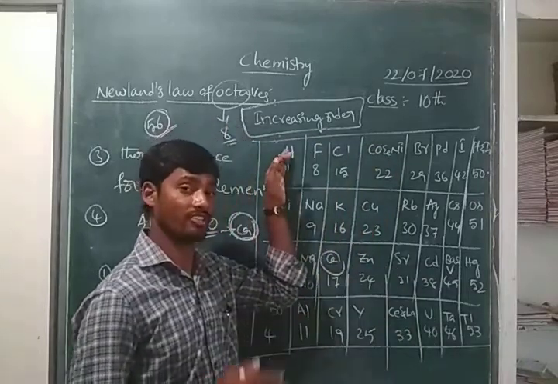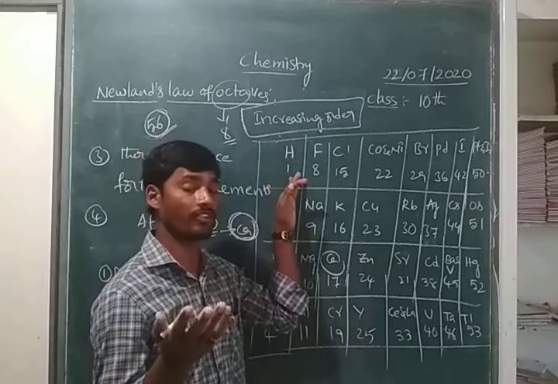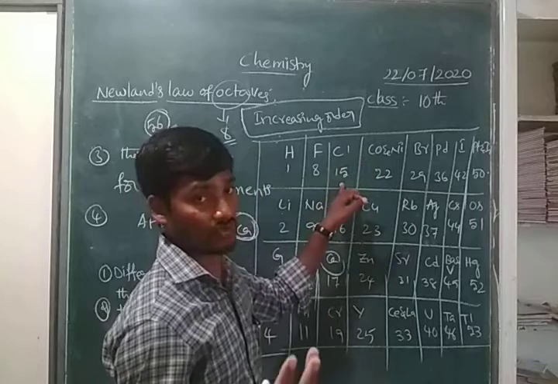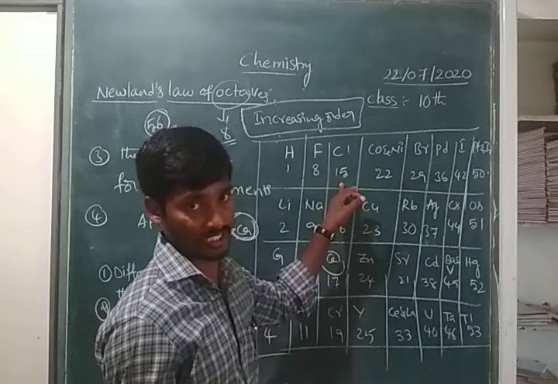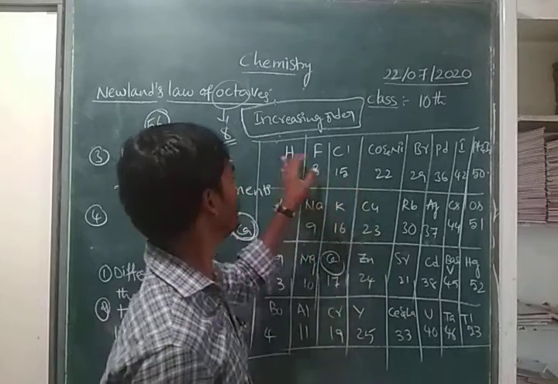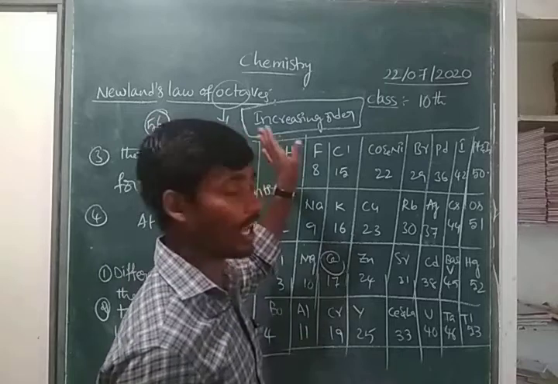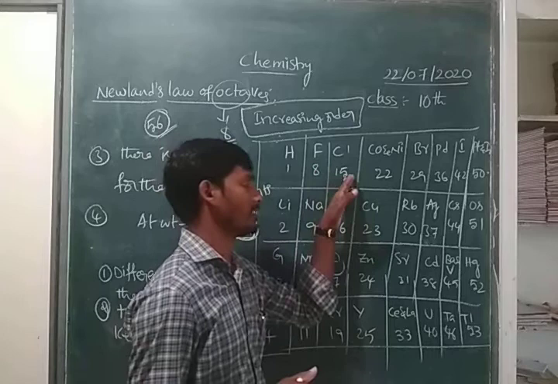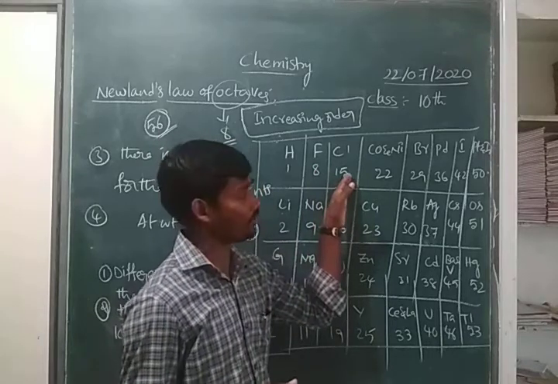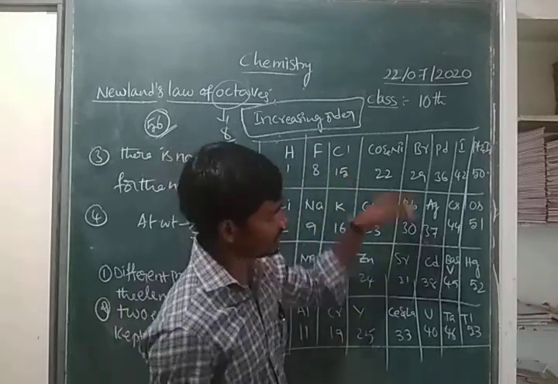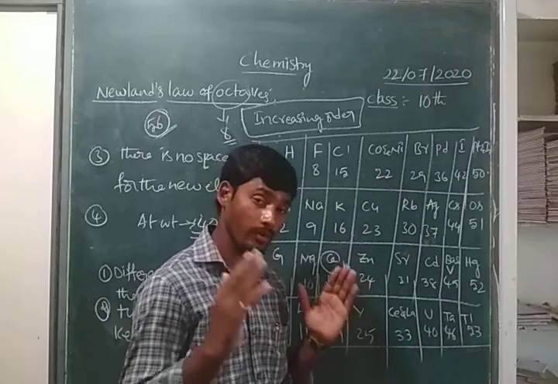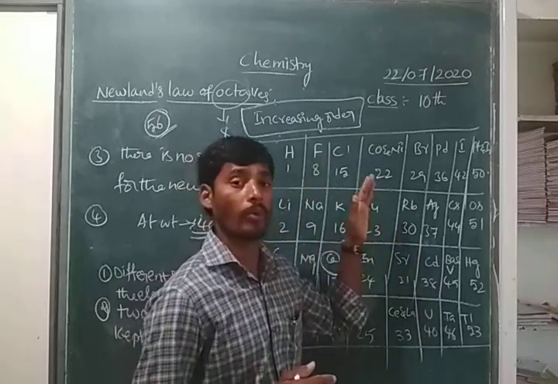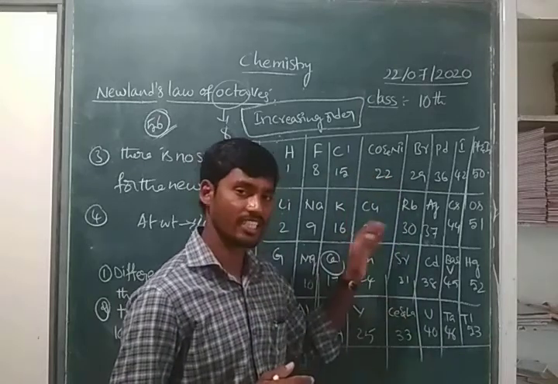The atomic number of hydrogen at that time was 1, fluorine 8, chlorine 15. Right? Now it has changed. But at that time, hydrogen was 1, fluorine was 8, chlorine was 15. Right, children? If we observe this table clearly, there are no noble gases in this periodic table.